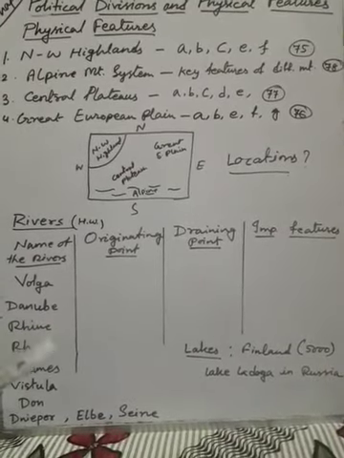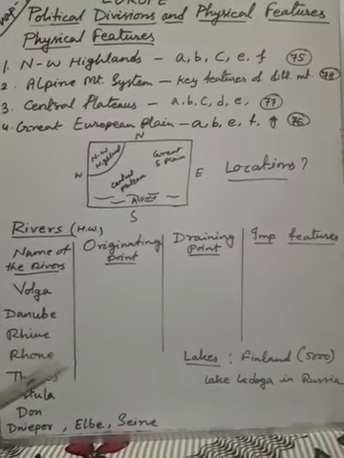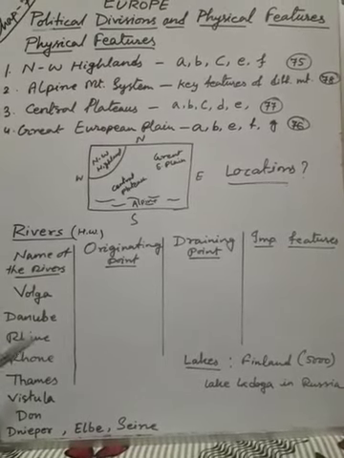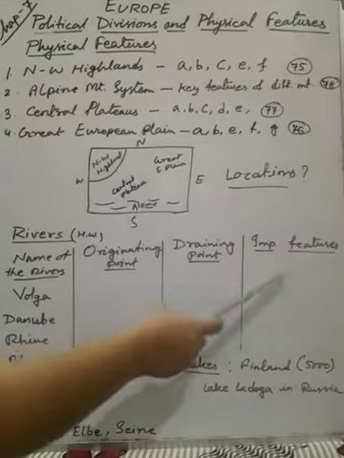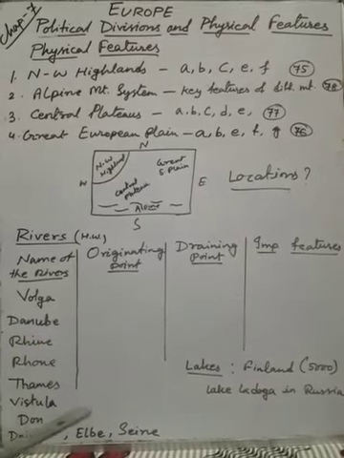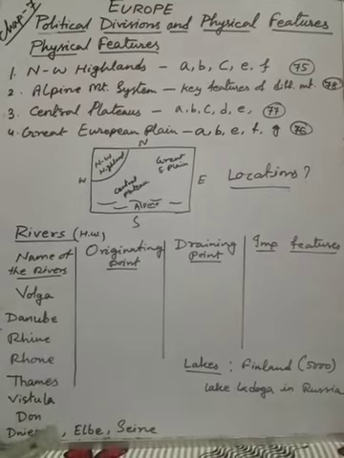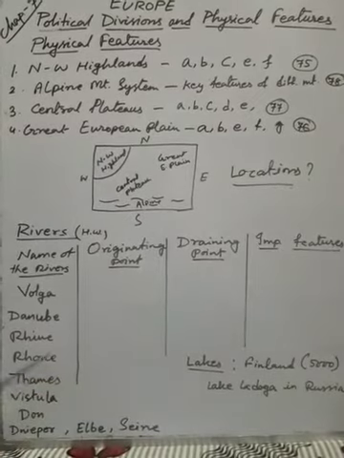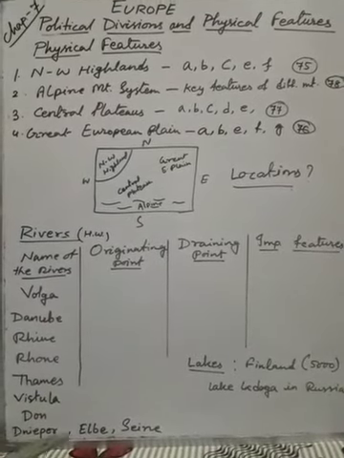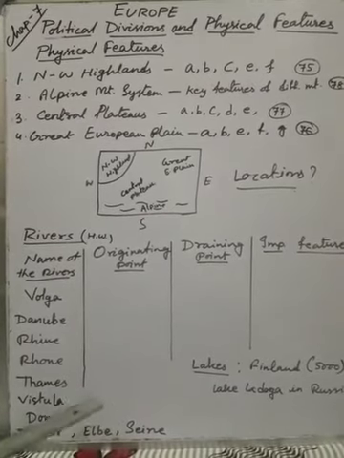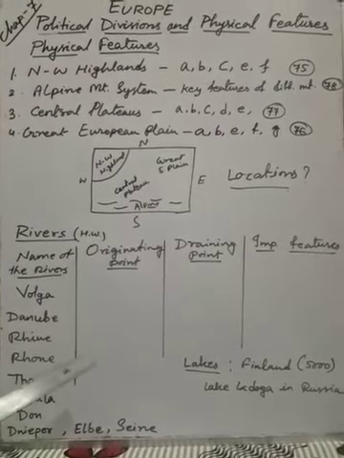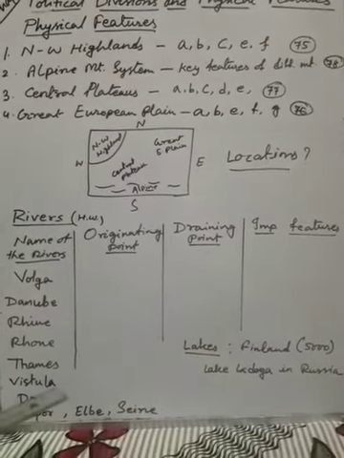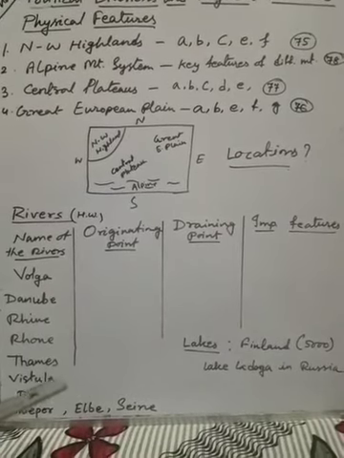And what is the meaning of important features? In this column you will write its length, if it is the longest one, the smallest one, whatever information is given, that much you will write. So in case of important features, if you get all, very good. If you get a few, just write down those few. It may happen, because I have given some extra rivers here, that not all important features are given in the book. No problem, you can leave that part. Which ones you get, just write down, about its length, longest, smallest, whatever the size.